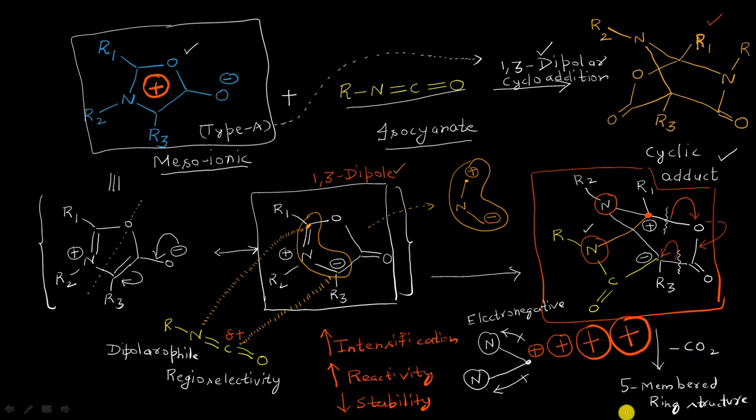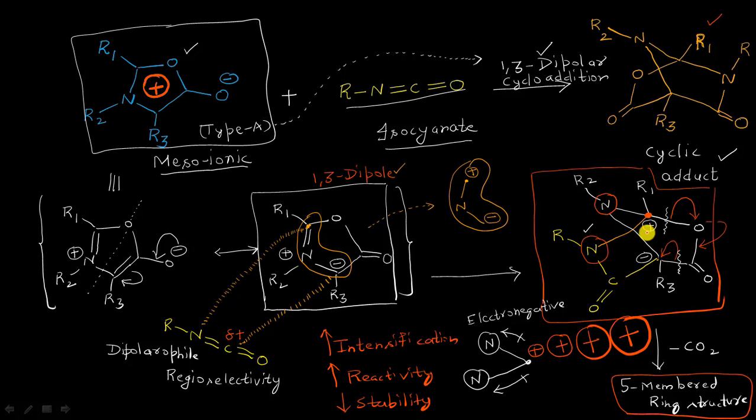We should have something very stable type of structure here, but in between we will be experiencing some sort of intermediate in which this carbon atom is having a positive charge, and definitely it is not going towards stability. Yes, it is going towards instability because of the two nitrogen atoms which are present here as well as here. Okay, and intensification of charges means instability as far as the chemistry is concerned.